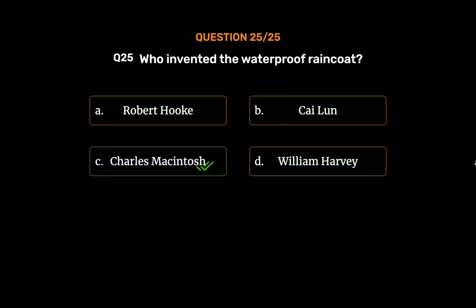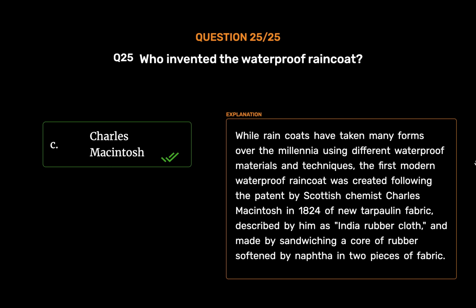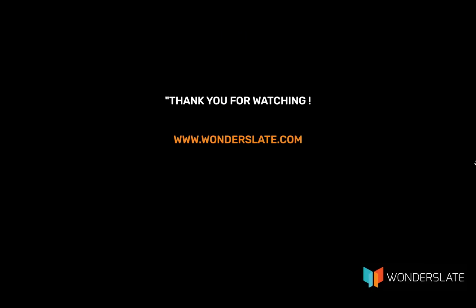Charles Mackintosh. While raincoats have taken many forms over the millennia using different waterproof materials and techniques, the first modern waterproof raincoat was created following the patent by Scottish chemist Charles Mackintosh in 1824 of new tarpaulin fabric, described by him as India rubber cloth, and made by sandwiching a core of rubber softened by naphtha in two pieces of fabric.